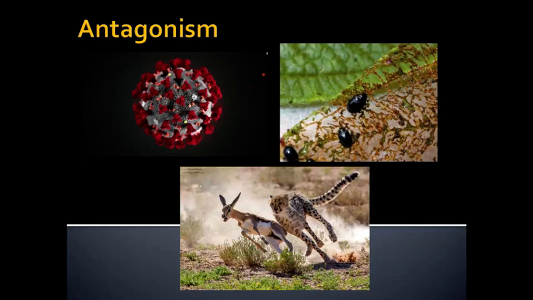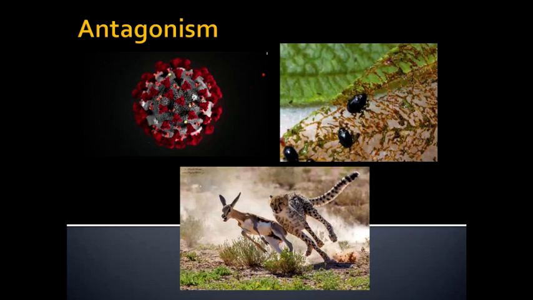And then finally, the third common type of antagonism is predator-prey interactions. So I've got a cheetah here chasing an impala. Obviously not good for the impala, right? It's going to die or at least be under stress or get injured. But the cheetah benefits from having them there. They could not survive without their prey items.